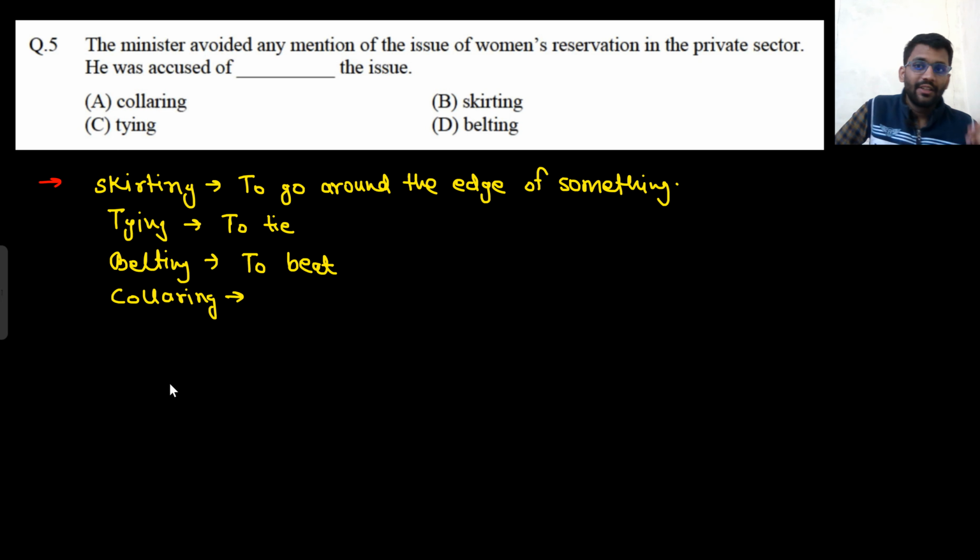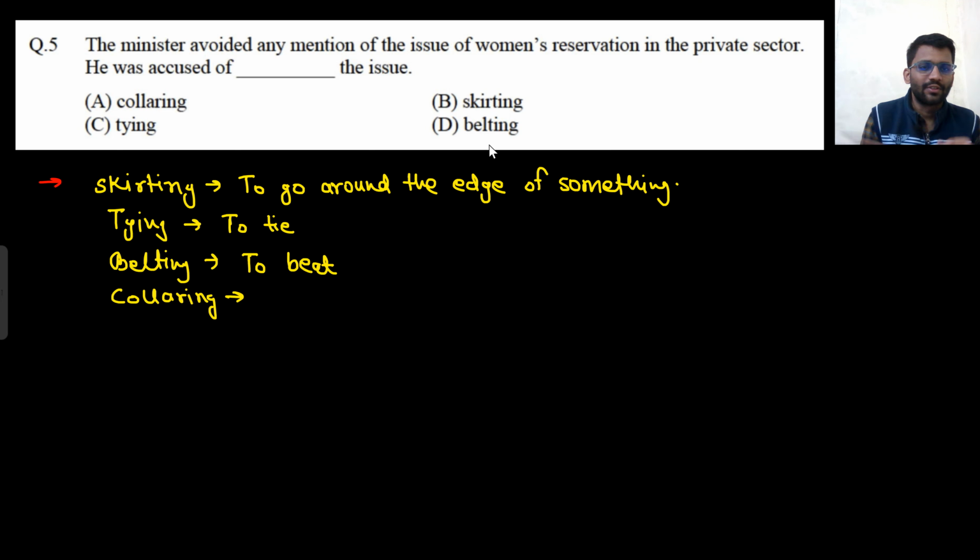So the minister... now, this kind of question I would have avoided in the examination actually, because I don't know the perfect meaning of collaring, tying, belting. I know the meaning of tying and belting, but who knows, there may be some other meaning as well. This is English, right? In one sentence belting can mean something else. So when I saw this question the first time, I did not attempt it, and I would have done the same in the exam as well.